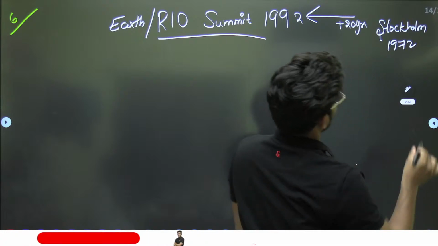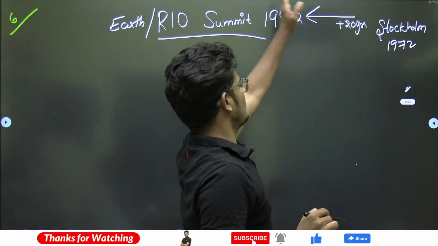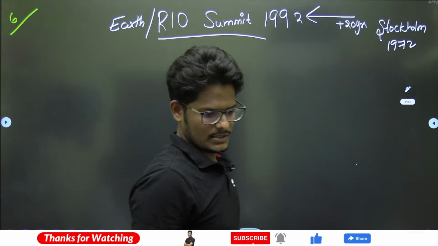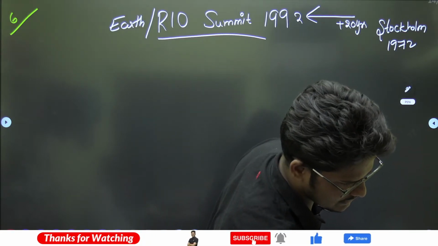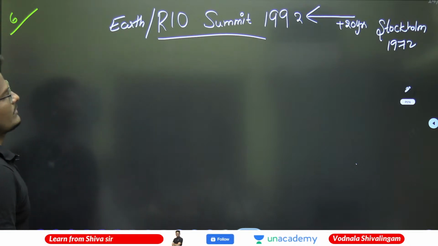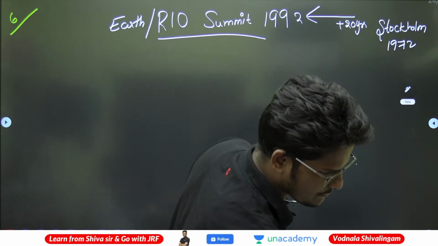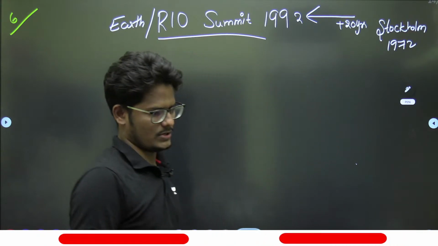So 20 years after Stockholm 1972, in 1992, the Rio Summit or Earth Summit happened. Now, the Rio outcomes are the most important exam point of view.